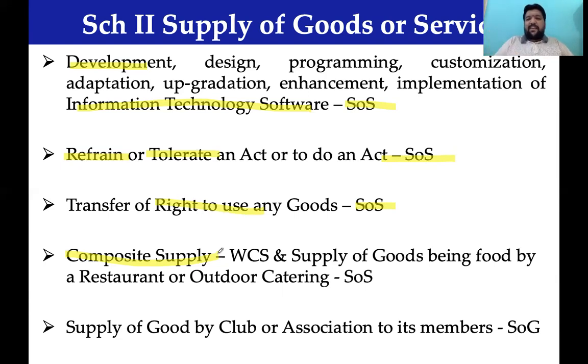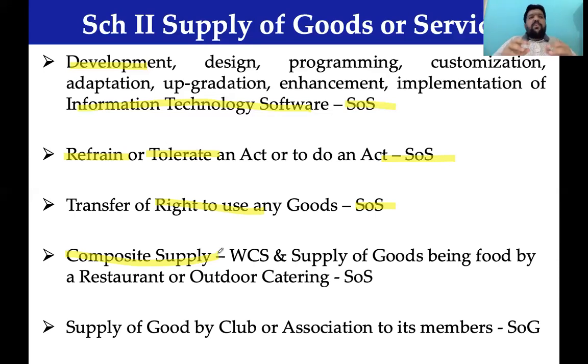Idli, vada, sambar. Is it a supply of goods or a supply of service? Let me repeat. Idli, vada, sambar. Is it a supply of goods or a supply of services? If you have something in your mind, very simple. Idli, vada, sambar is a supply of service. Government deems. You cannot say.